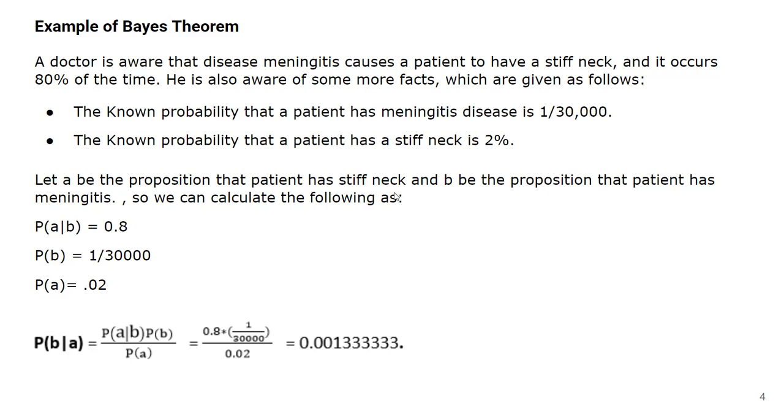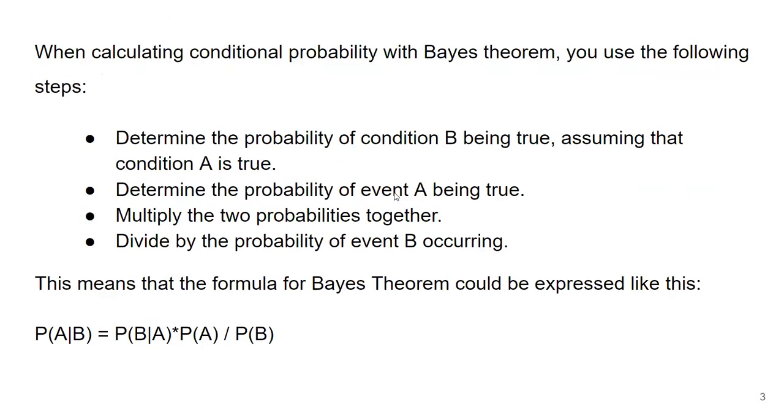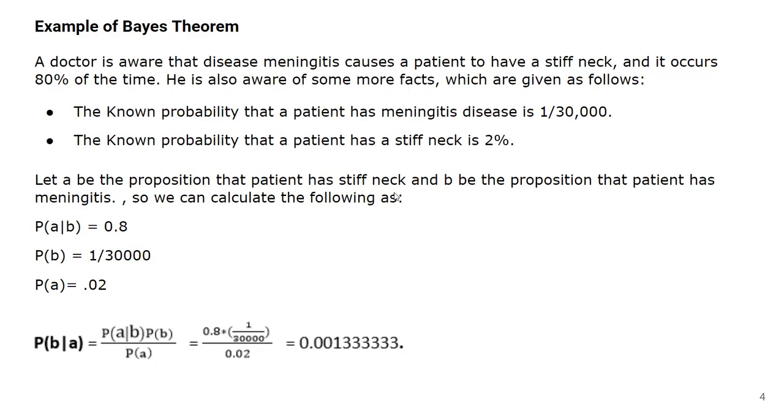Okay, so how are we going to calculate this? The same equation we have discussed. Probability of A over B, the patient having a stiff neck when meningitis is present, is 0.8. The probability of the patient having meningitis, probability of B, is already stated as 1 over 30,000.